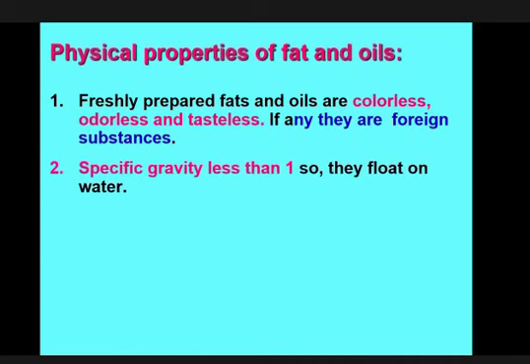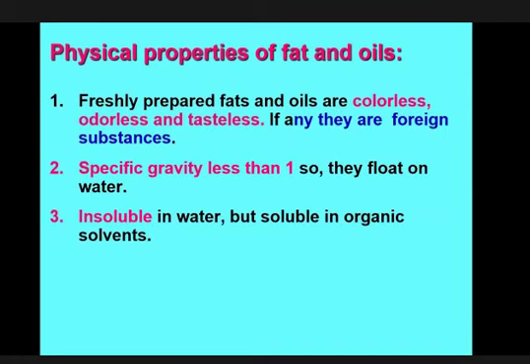Then specific gravity is less than 1. For this reason, fats and oil can float on water as their specific gravity is less than 1. Then insoluble. Not all fats are insoluble in water, as short chain fatty acids are also soluble in water. But if you declare a compound as a fat and oil, you have to think that its carbon number is more than 16. For this reason, all fats and oil containing 16 or more carbons are insoluble in water. So this is where they are insoluble in water.